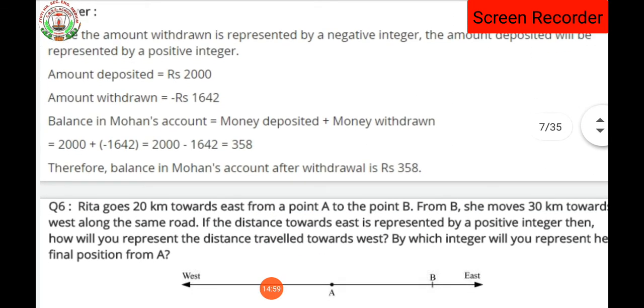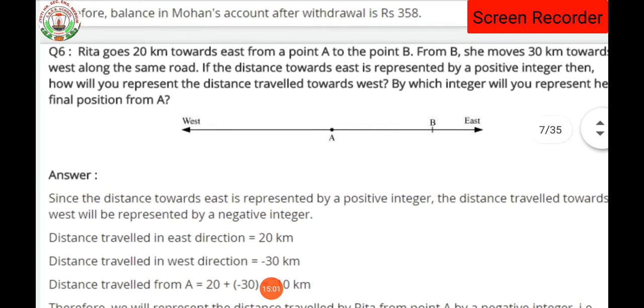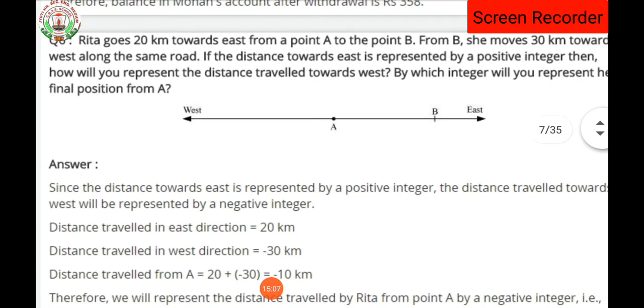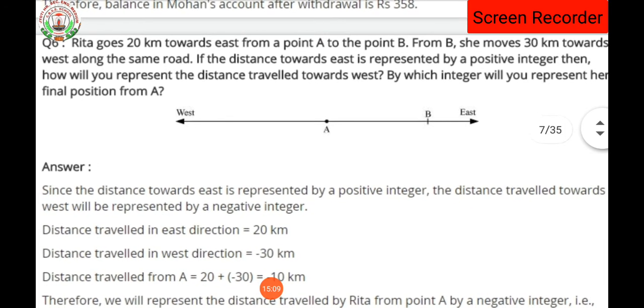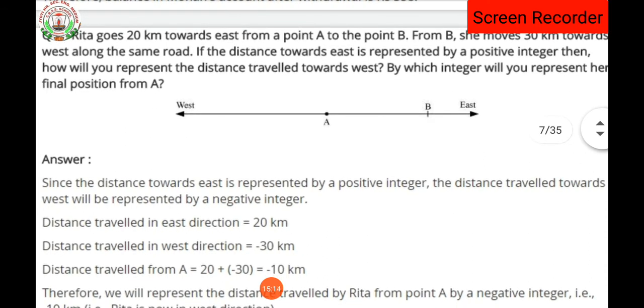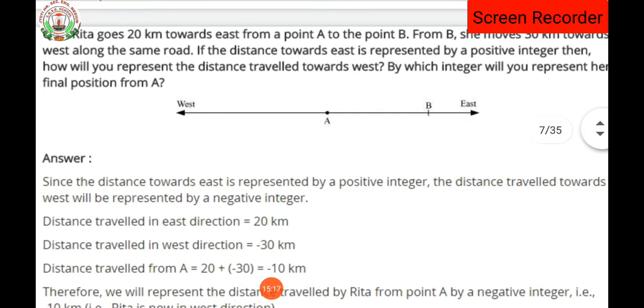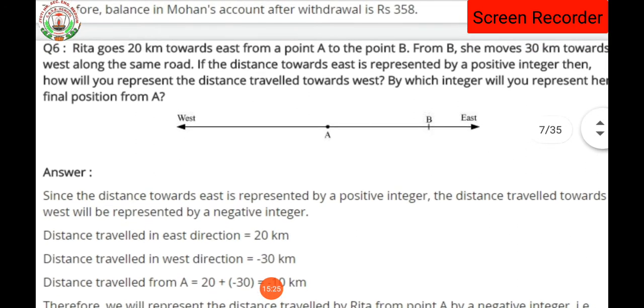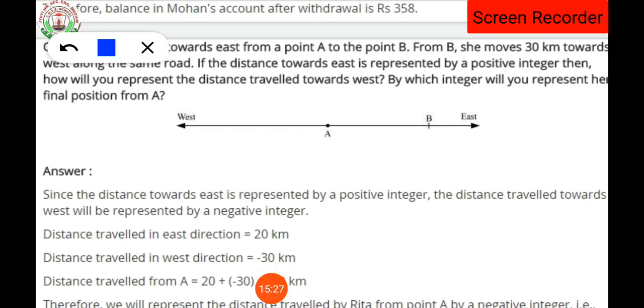Next question we have is question number 6. Here question number 6 says that Rita goes 200 kilometers towards east from a point A to the point B. Clear? This you can see, Rita is here. Rita goes from point A to the point B.